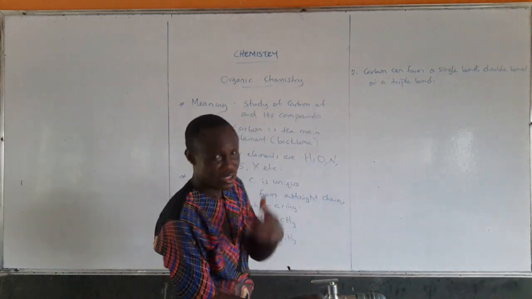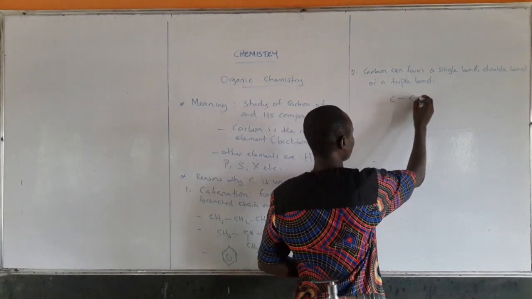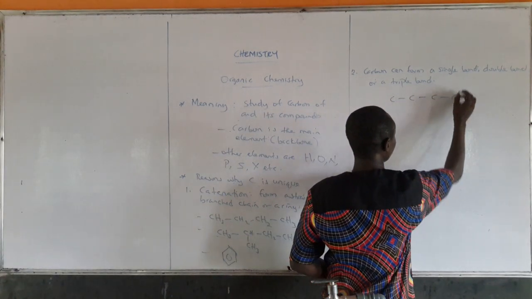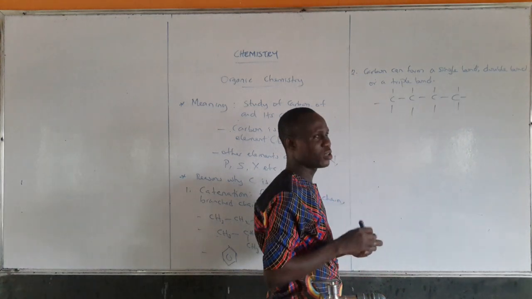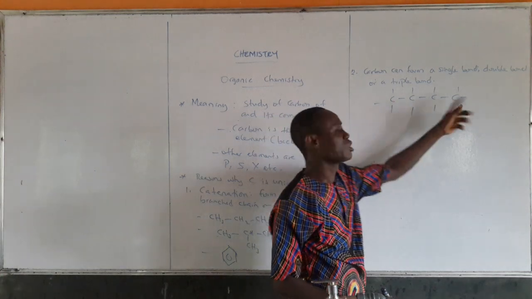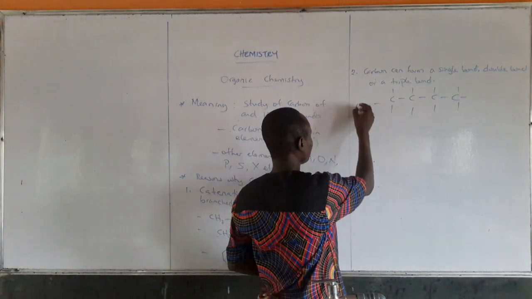Let's look at another illustration. You can have C, C, C, C, all through single bonds between carbon atoms.